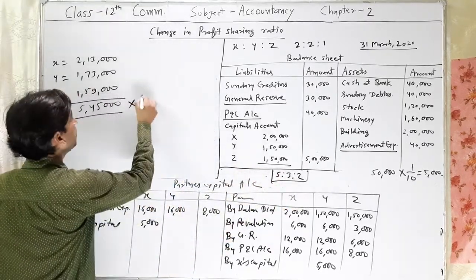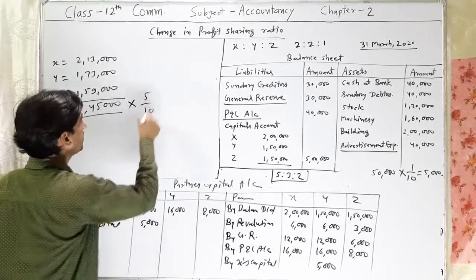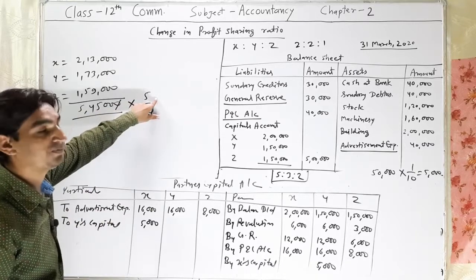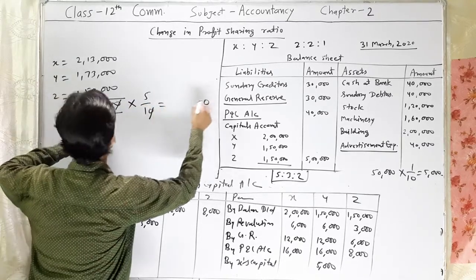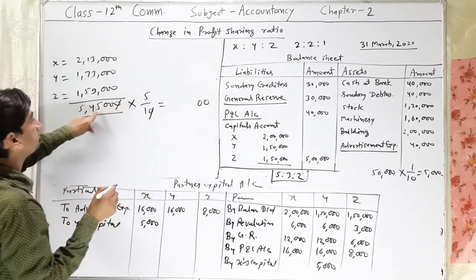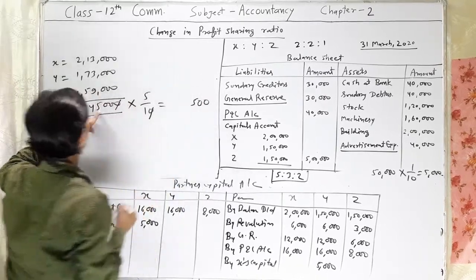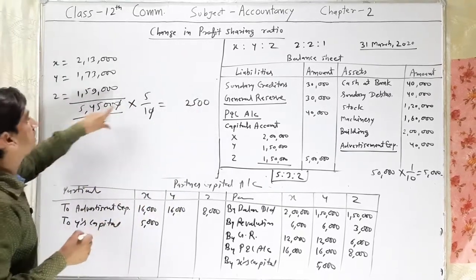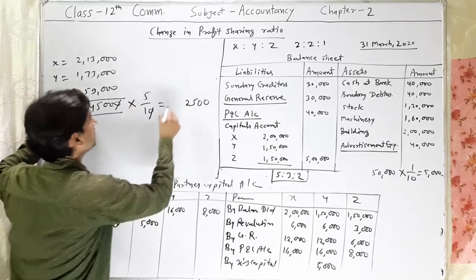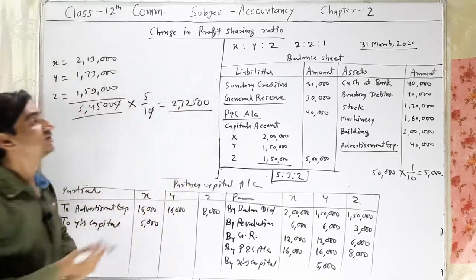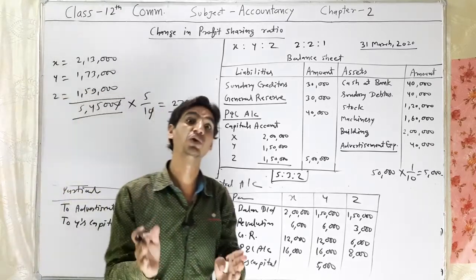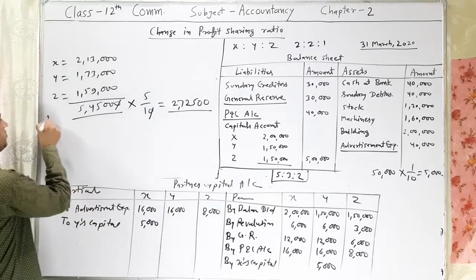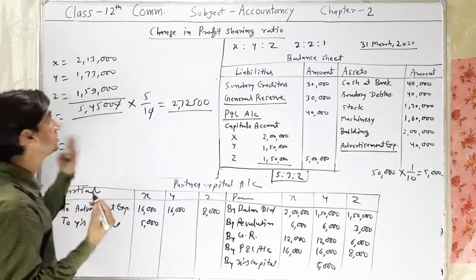5/10. 0 cuts with 0. 54,500 multiplied by 5: 5 times 5 is 25, 2 carried, 20 plus 2, 22, then 25 plus 2, 27. So it is 2,72,500.